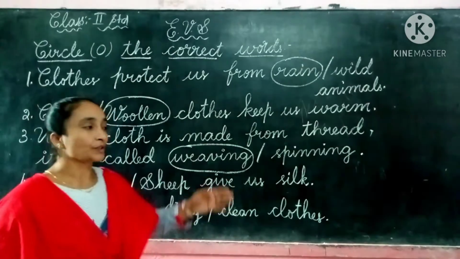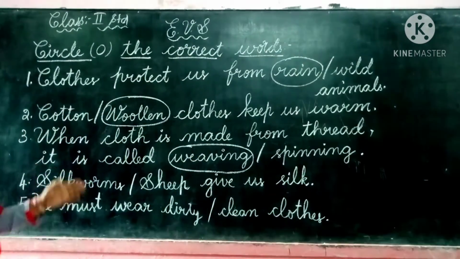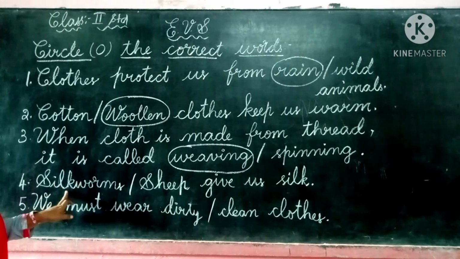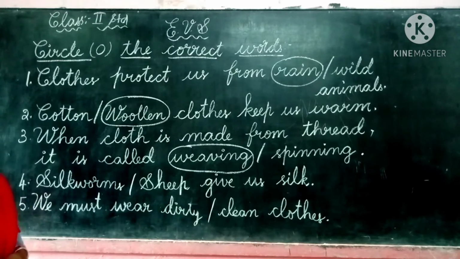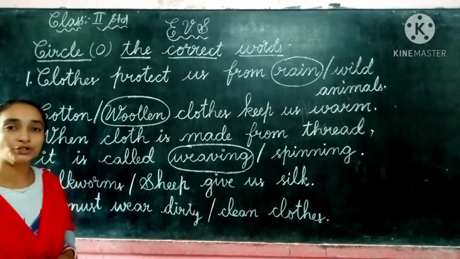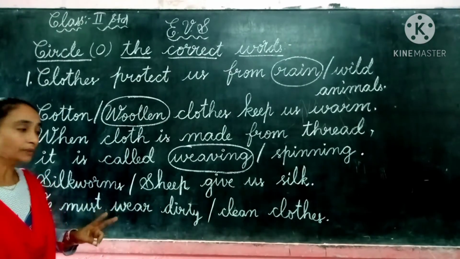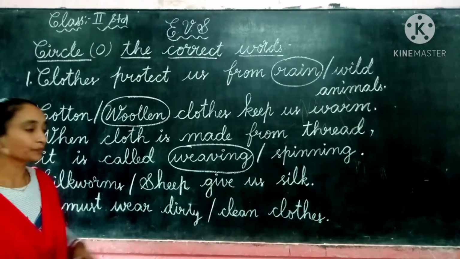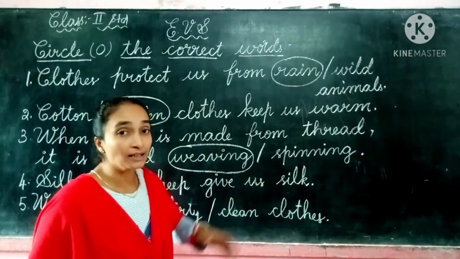W-E-A-V-I-N-G. Weaving. So here we have completed our third one. And the fourth one is silkworms. S-I-L-K, silk, W-O-R-M-S, worms. Silkworms or S-H-E-E-P, sheep. They have given two options here, one animal and one insect. Silkworms and a sheep give us silk.